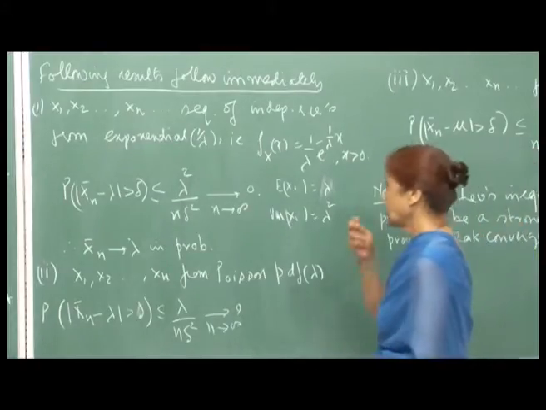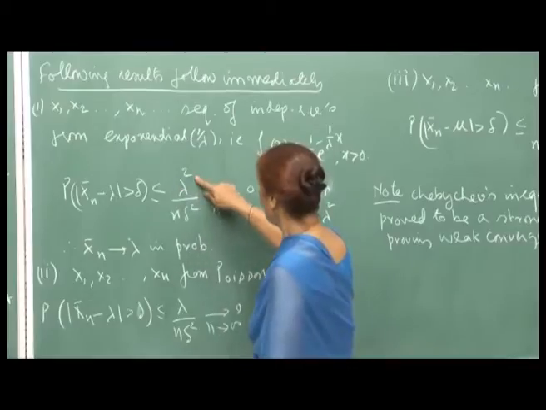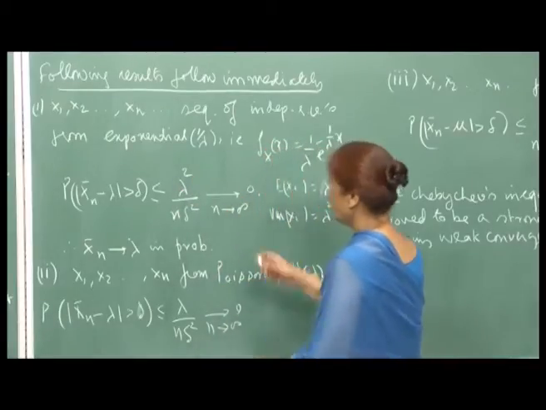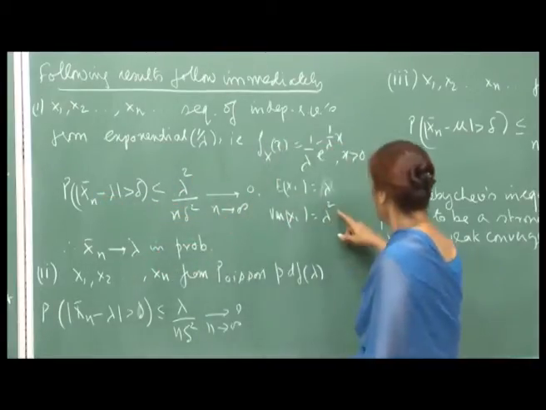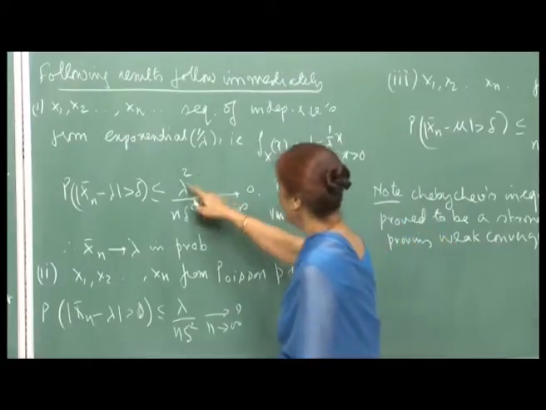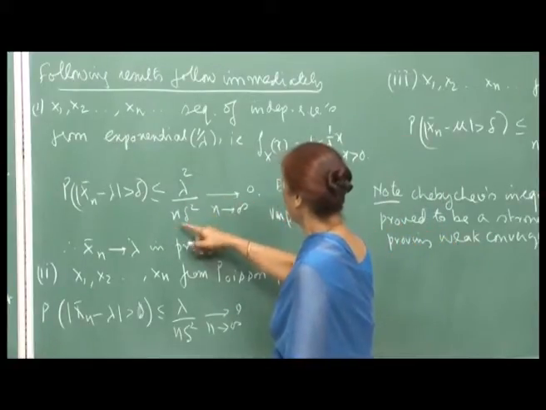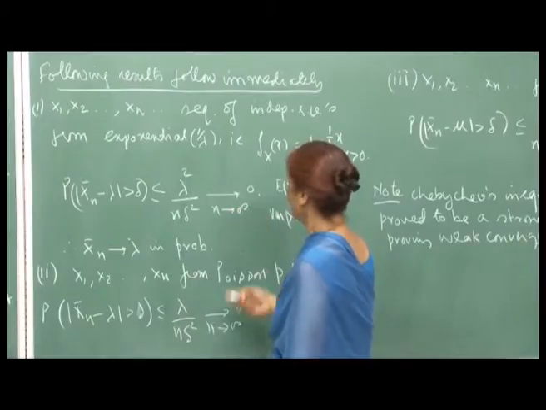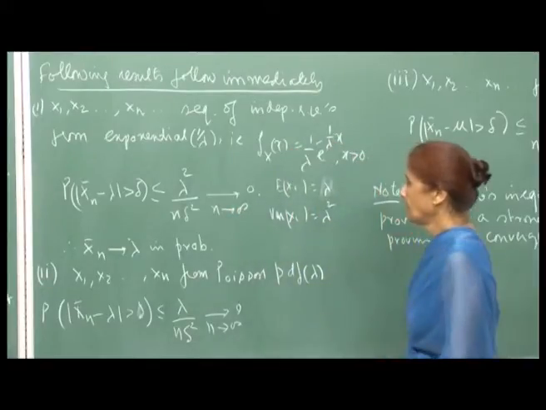So, the variance of X n bar would be lambda square by n. So, this is less than or equal to lambda square by n, 1 upon delta square, and this goes to 0 as n goes to infinity, right.